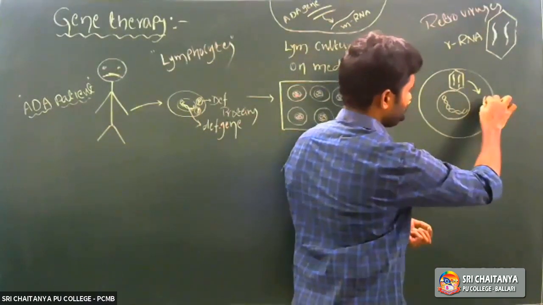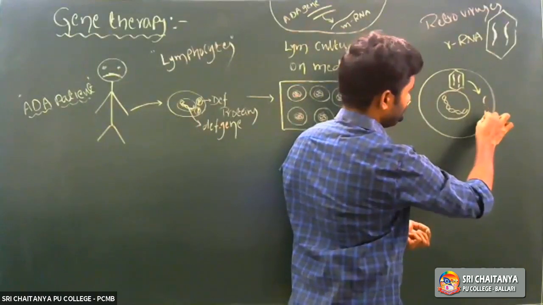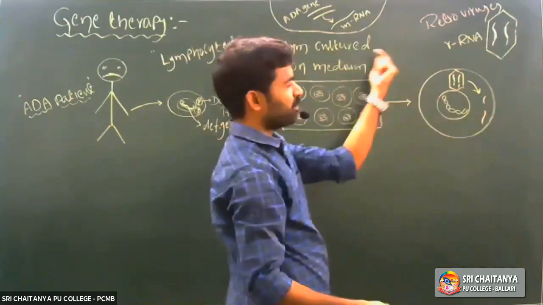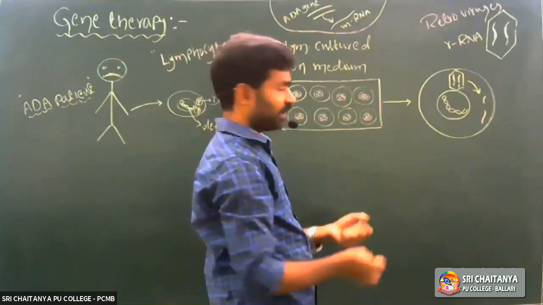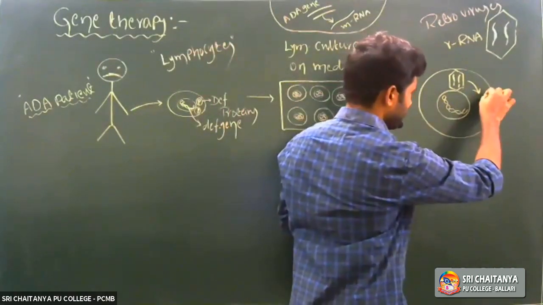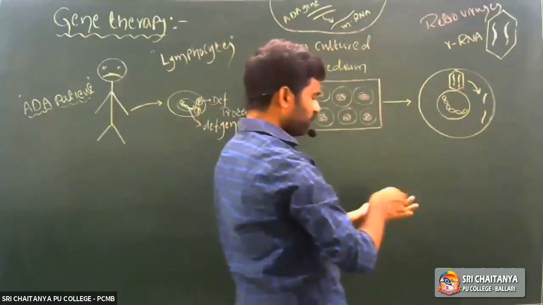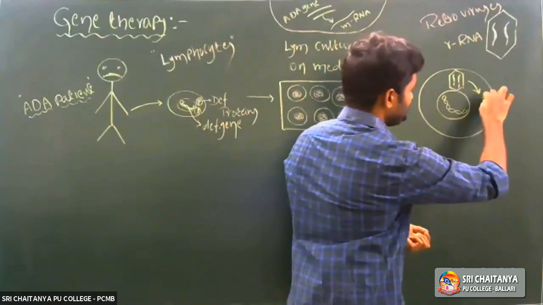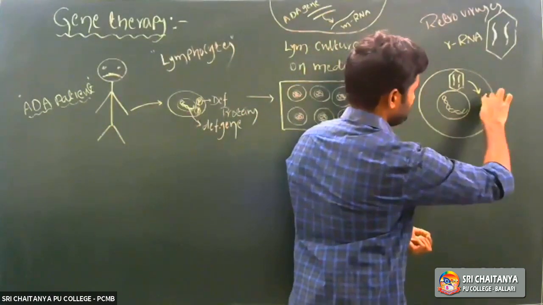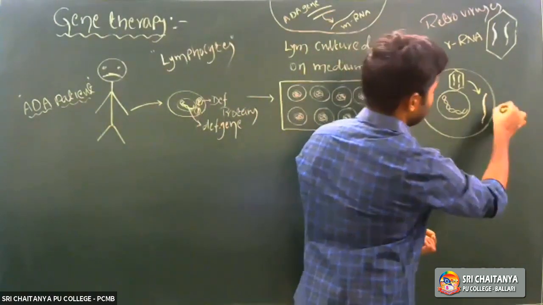Better to take one single molecule of RNA. In the same way, the other molecule also undergoes the same process, right? Okay, a single RNA molecule it is. Which RNA? Recombinant RNA molecule.